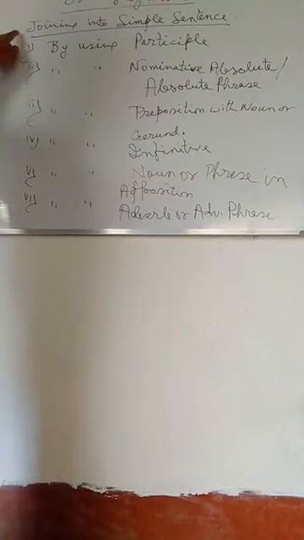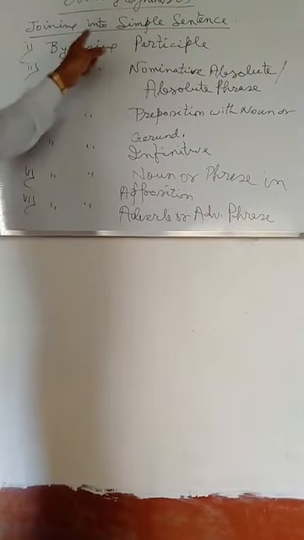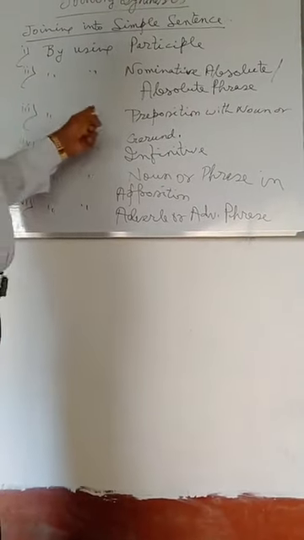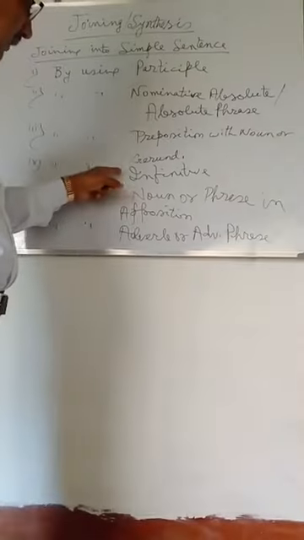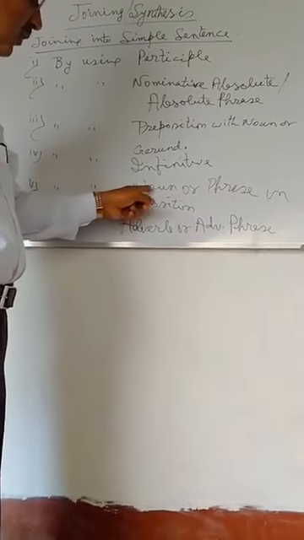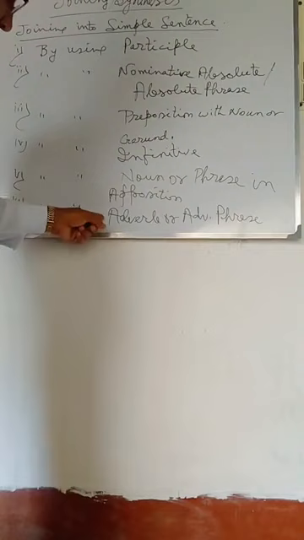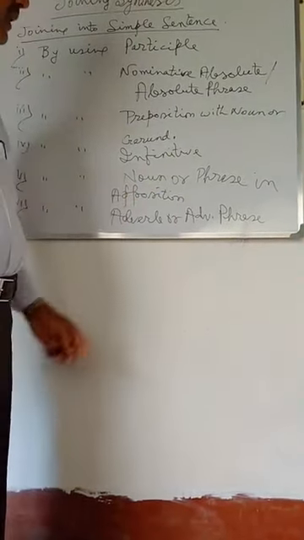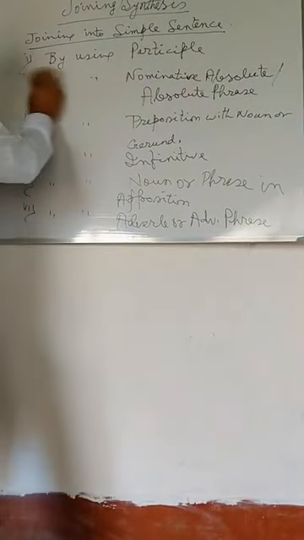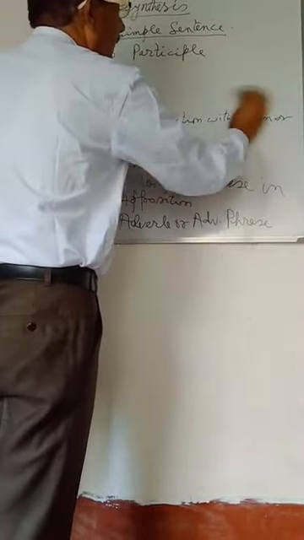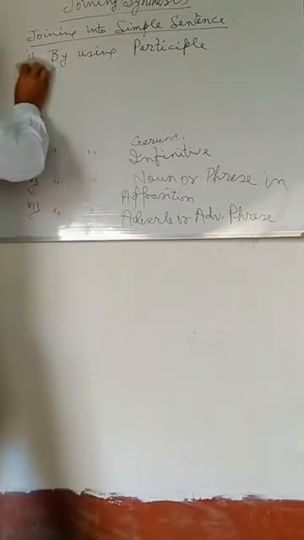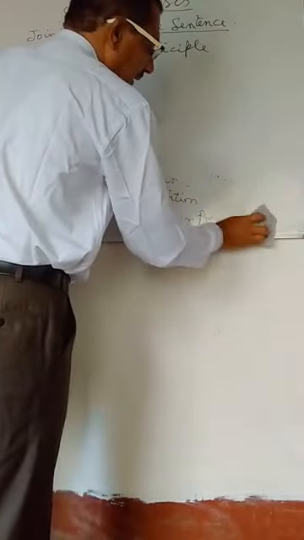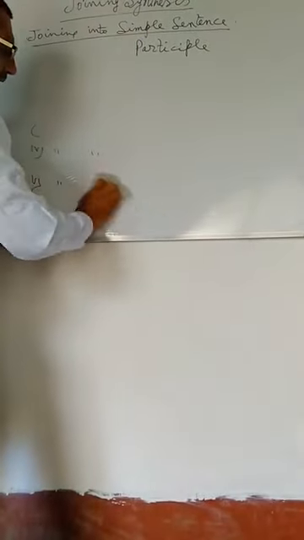Now, joining into simple sentence by using participle, nominative absolute or absolute phrase, by preposition with noun or gerund, by using infinitive, by using noun or phrase in apposition, and joining by using adverb or adverbial phrase. And for the first time, you will learn how joining into simple sentences can be made by using participle. First, you will have to learn what participle is.